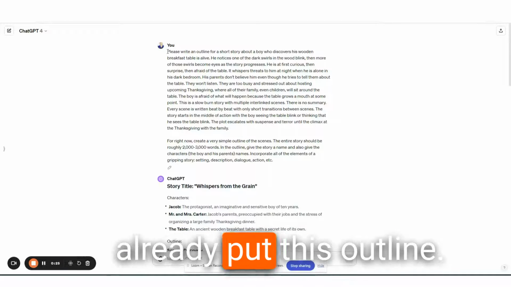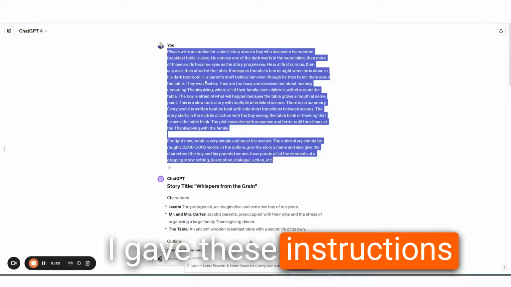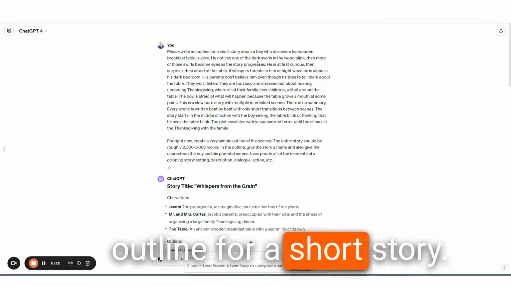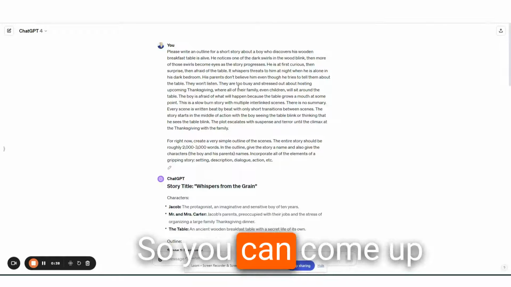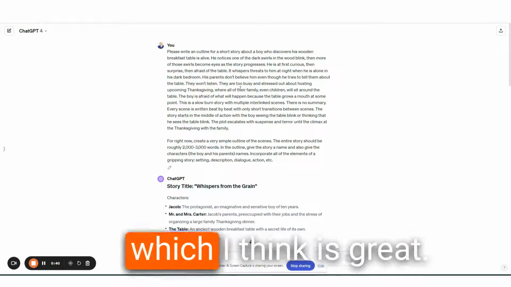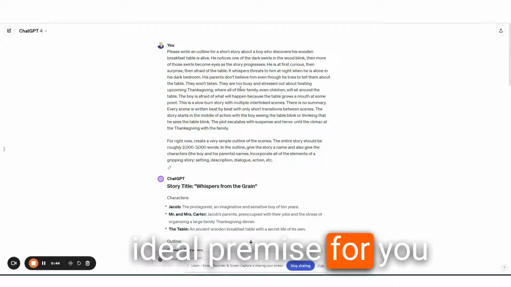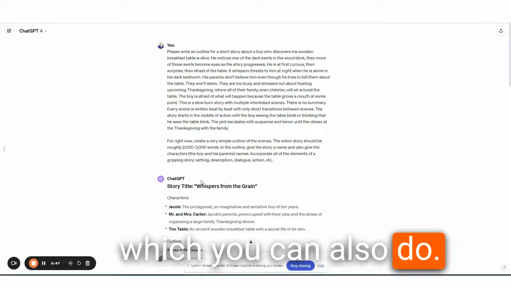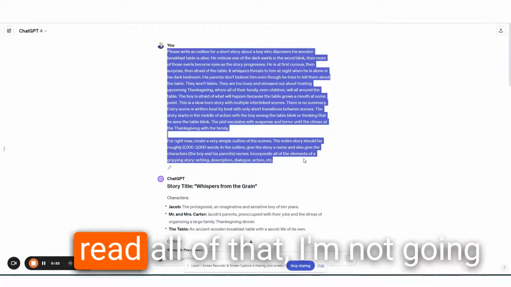You can see I've already put this outline. I've created an outline with ChatGPT. I gave these instructions to please write an outline for a short story, and I even described the entire story there. So you can come up with your own story, which I think is great. You can even ask ChatGPT to come up with an idea or premise for you, which you can also do. I gave a word count. So pause this if you want to read all of that.